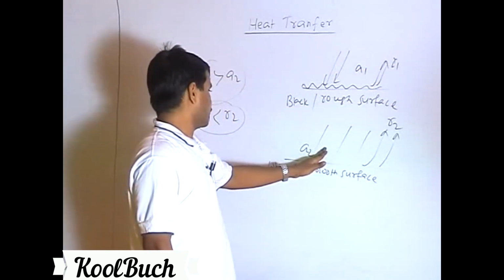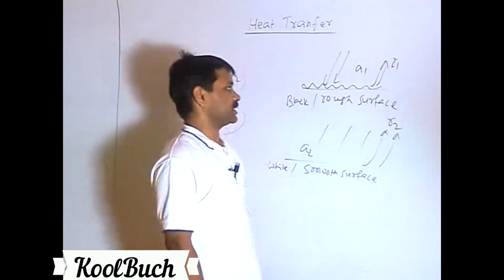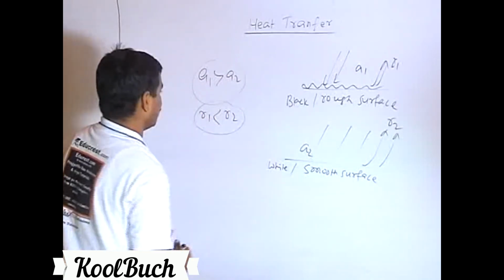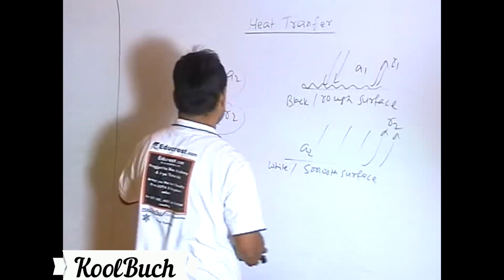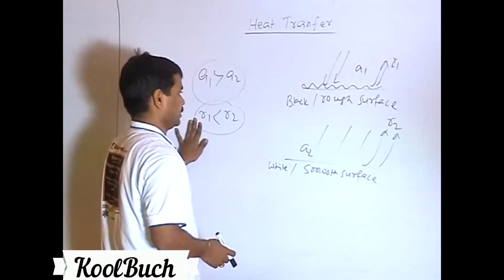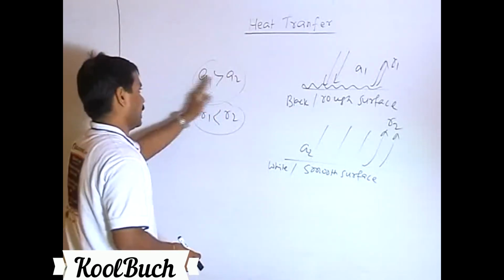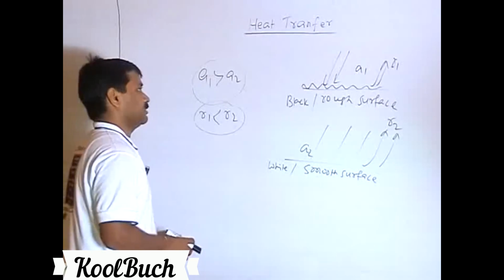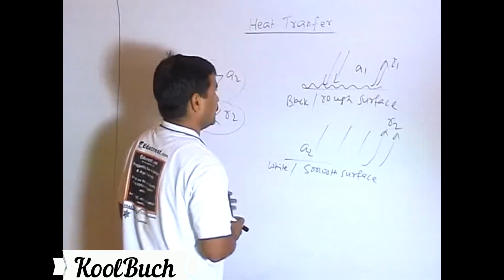If it is absorbing less, it must be reflecting more. So based on that analogy, we could say that for a white or smooth surface, reflection is higher. For a black and rough surface, absorption is higher, and the other quantity is the inverse of that. So with that, we complete the discussion about